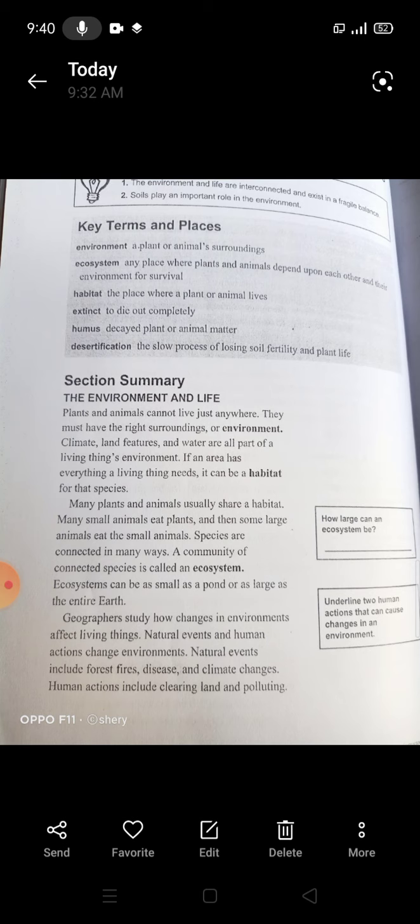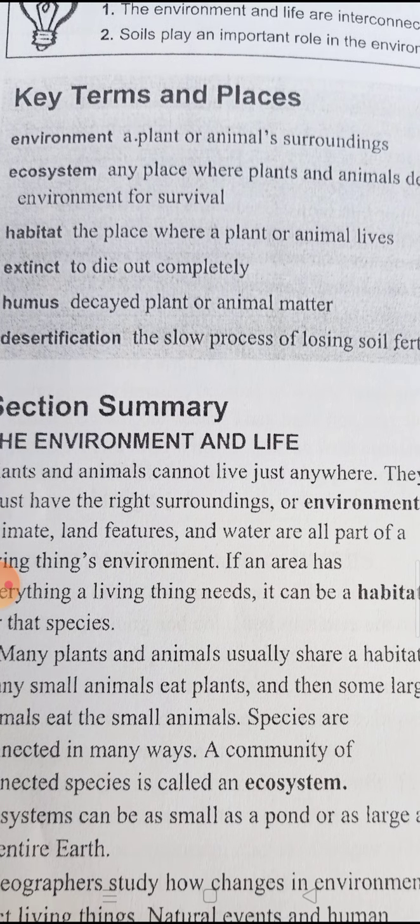Let's explain some difficult words together. The first word, look at the definitions in your book: environment. Environment is a plant or animal's surroundings. Environment means the place where animals or plants live in. This is environment, a plant or animal's surroundings, or the place where the animal or plant lives.